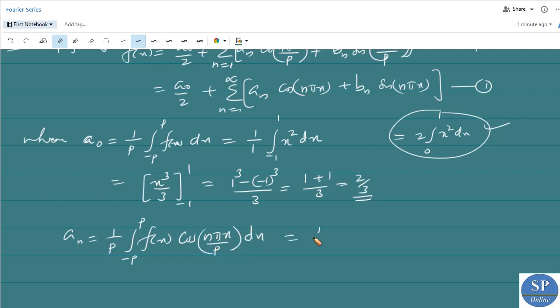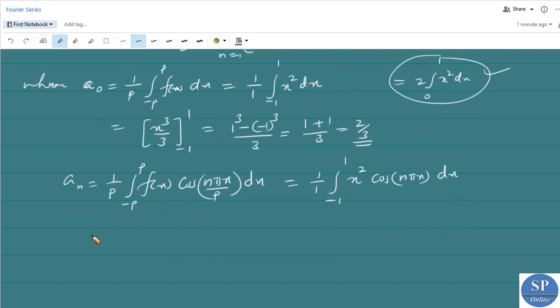So this is equal to 1 by 1 into integral -1 to 1 f of x equal to x square cos n pi x by 1 dx, because p equal to 1. So this is equal to, here also we can use the integral of an even function, because we have here x square is an even function and cos n pi x is also an even function. Therefore the product is also an even function. So actually we will discuss this later about the even function and odd functions.